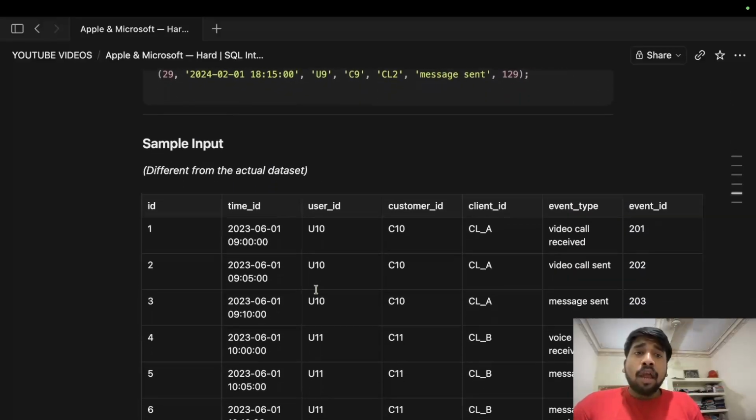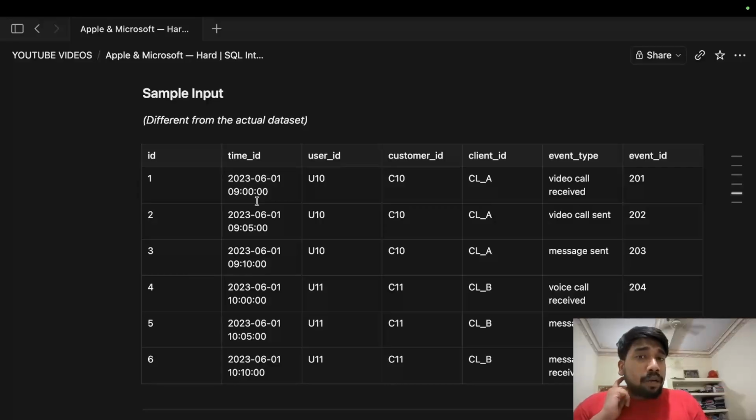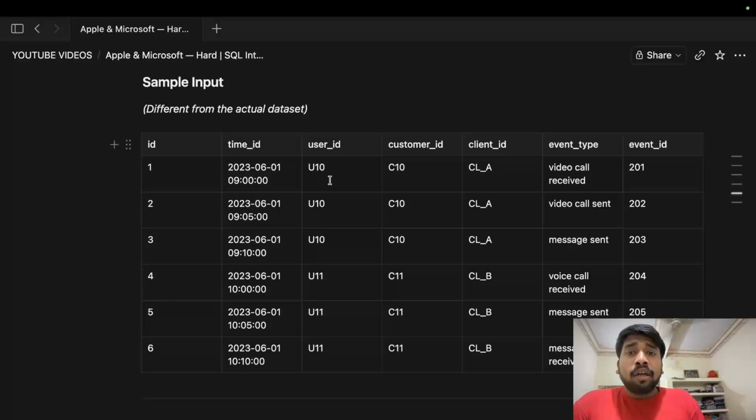Now let's understand what the question is asking. For the sample input table, we are only concerned about user ID, client ID, and event type, so we can ignore all other columns. For user ID, we have U10 and U11, and client ID as A and B. First you need to understand what the user ID and client pairs are. Here we only have 2 pairs, 10 and A, 11 and B. For each pair, there are 3 events.